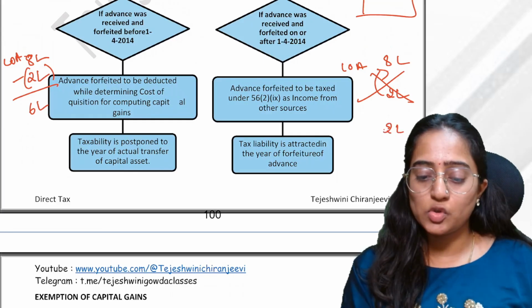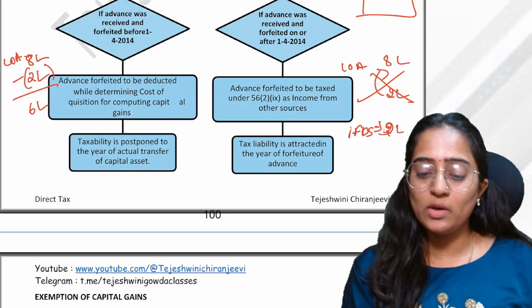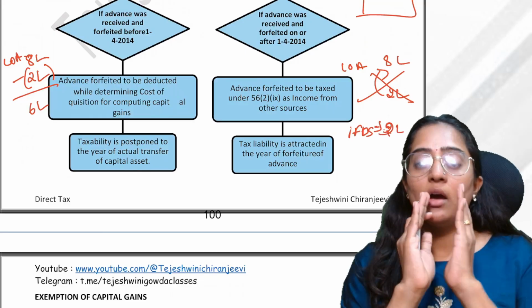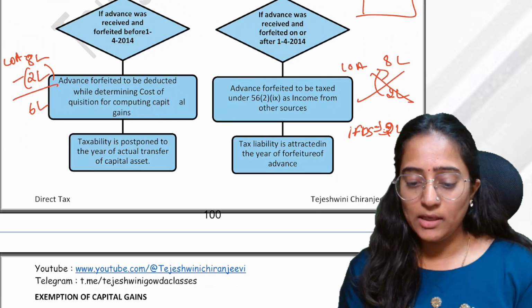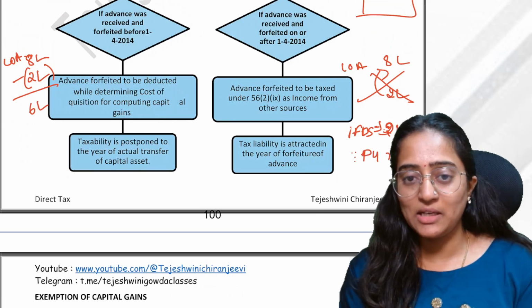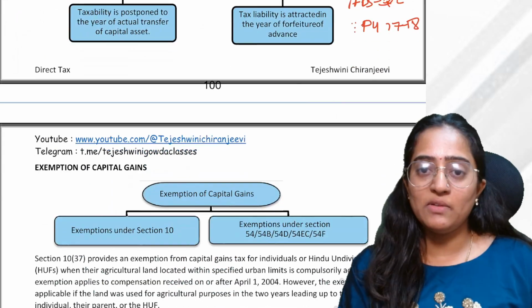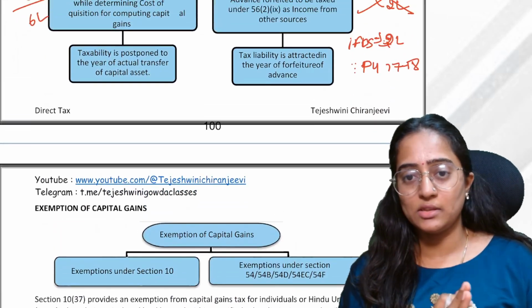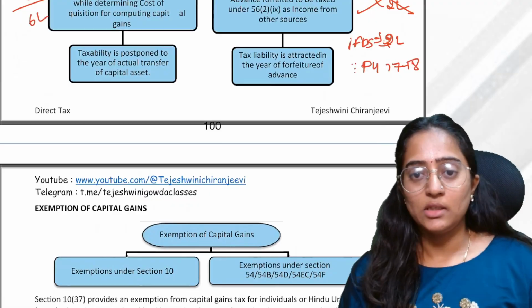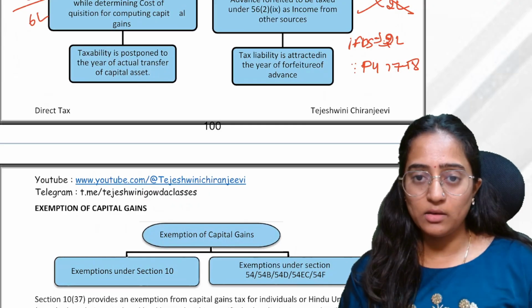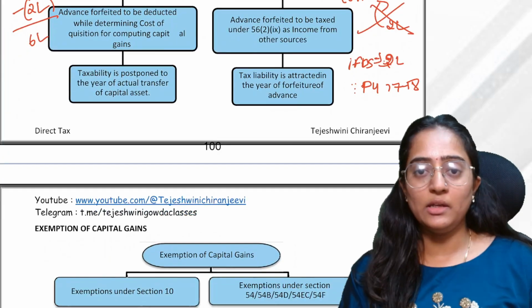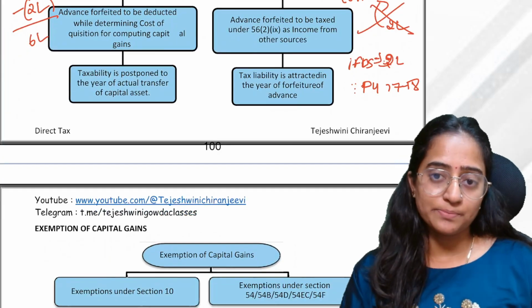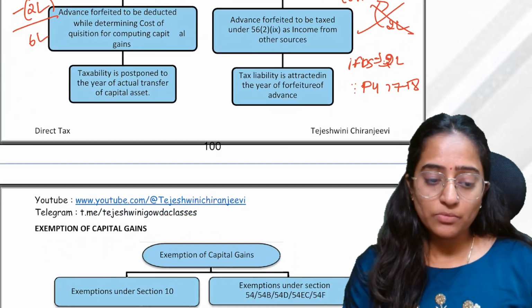You're showing it as your income from other sources, in the year in which that forfeiture has happened. In my example, it was in PY 1718, and it is closed. You are not going to consider this. Understanding? Clear? Comfortable? Done?